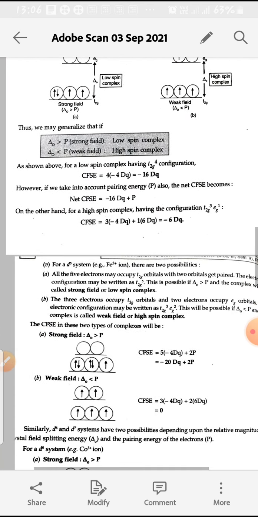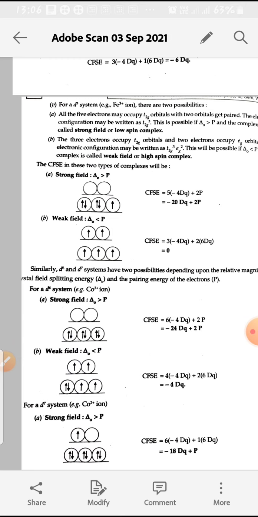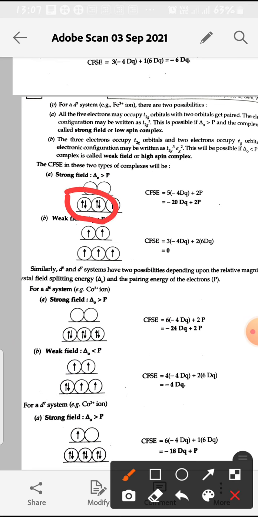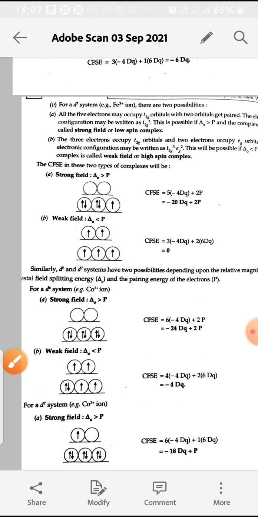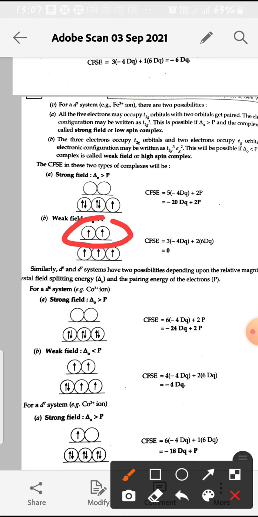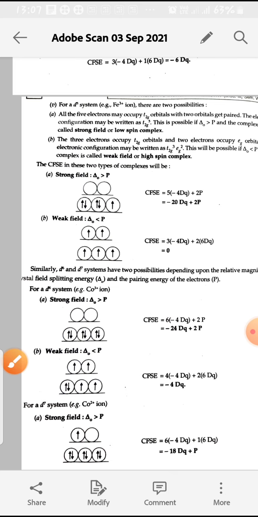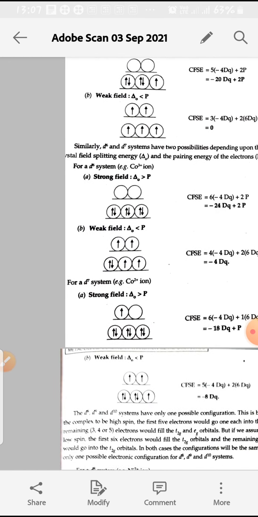So next is the d5 case, same. There are two cases, one is strong field, other is weak field. In strong field, the fifth electron goes into the T2g orbital, then 5 into minus 4 Dq. Here we write 2 pairing energy because there is pairing of 2 electrons. In weak field, the fourth and fifth electrons go into the Eg orbitals, and then minus 3 into minus 4 Dq plus 2 into 6 Dq, that is equal to 0.